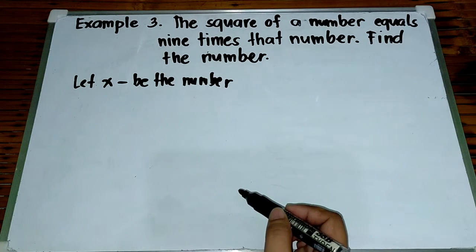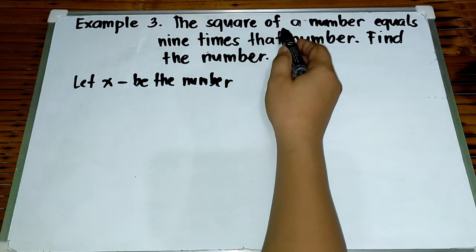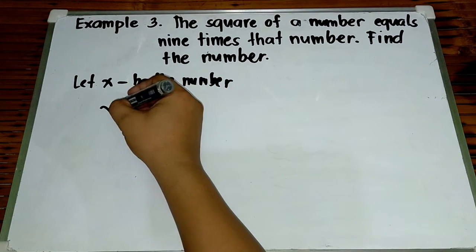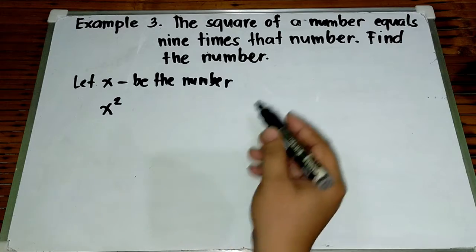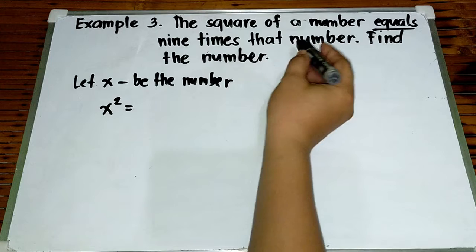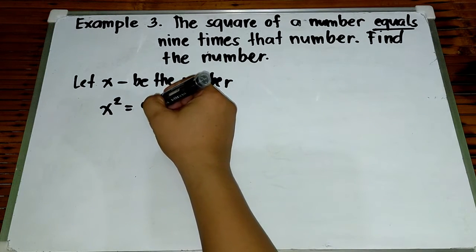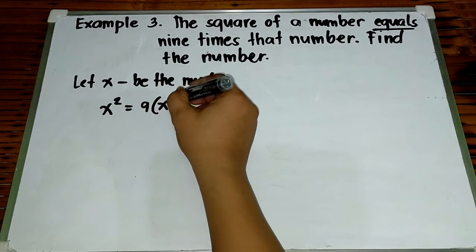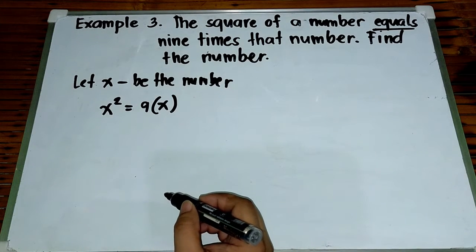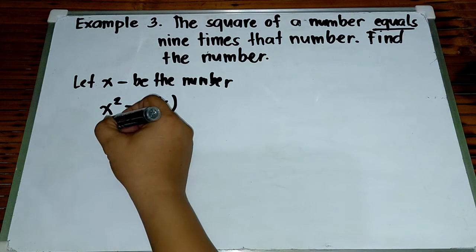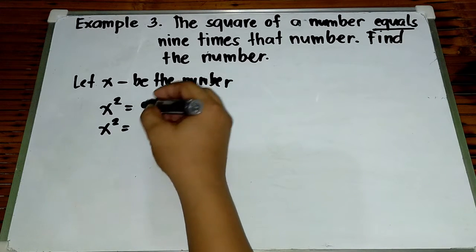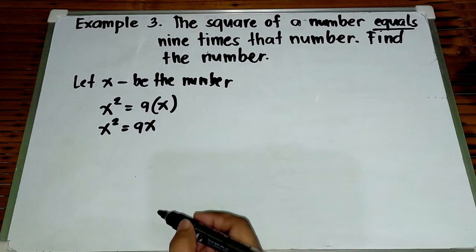Okay? So, ang gagawin natin ngayon, solve natin yung problem. The square of a number. So, square natin yung number. So, this is square ng number. So, x squared equals, so may nakalagay ng equals na dyan, 9 times that number. So, sabihin, 9 times that number, which is x. Okay? Find the number. So, ang gagawin natin dyan, simplify natin yan. So, this is x squared is equal to 9 times x, that is 9x.